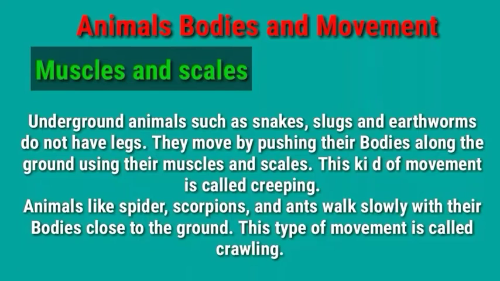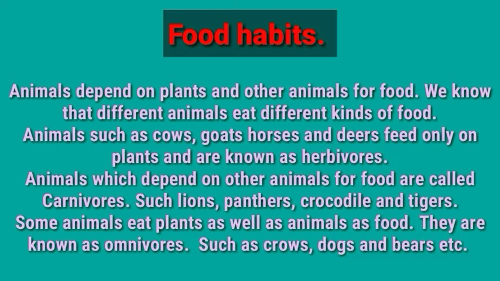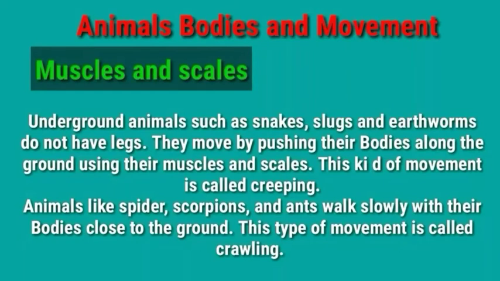See, their bodies are close to the ground. So this type of movement is called crawling, means they are crawling on the ground to move forward. Clear children? So this is about the muscles and scales.